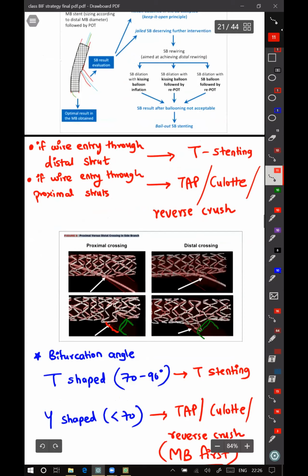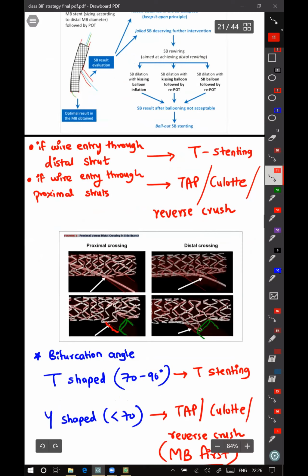Yeah. No, you see some struts are deformed here inside. The one below my marker, you see that. That was not there above here. Once you have passed a wire through the proximal strut and inflated, the struts will go inside. This deformity you can't correct.